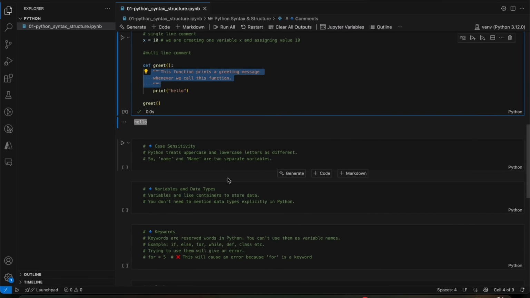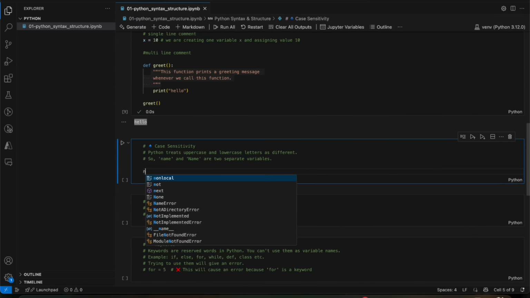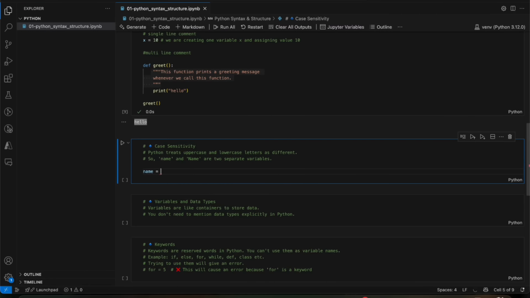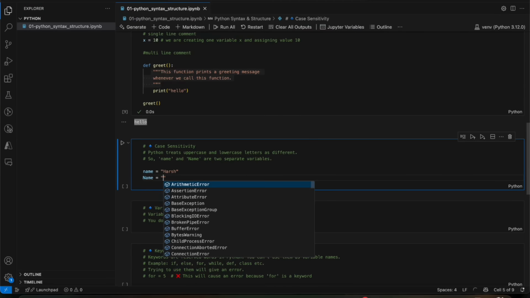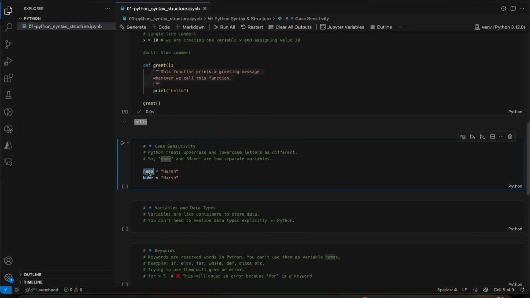Now we'll move to case sensitivity in Python. In Python, uppercase and lowercase matter. Whenever we define any variable, suppose we are defining two variables, name is equal to Harsh, and Name equal to Harsh. If you see, both words are the same, name and name, but this name is different. This one is lowercase and this one has an uppercase N. So in this scenario, both the variables are different.